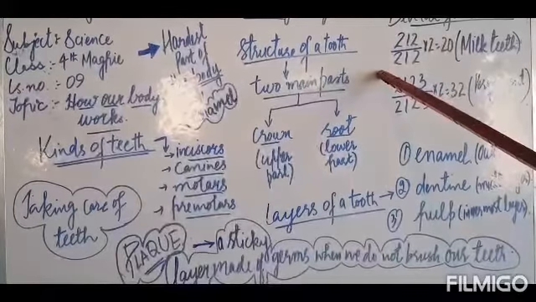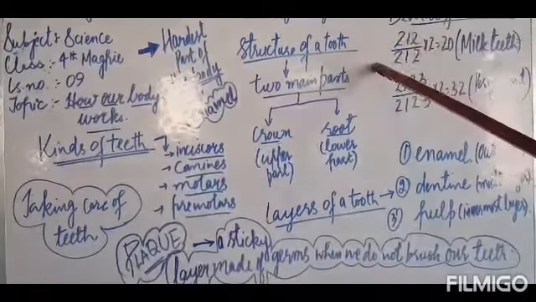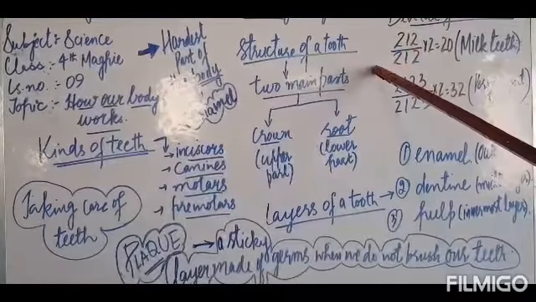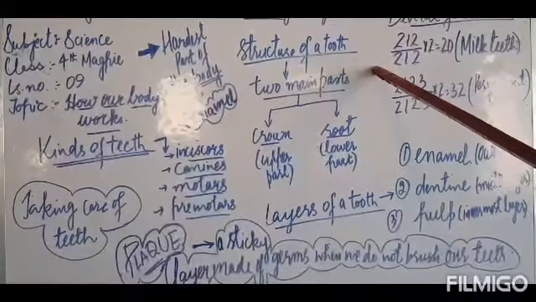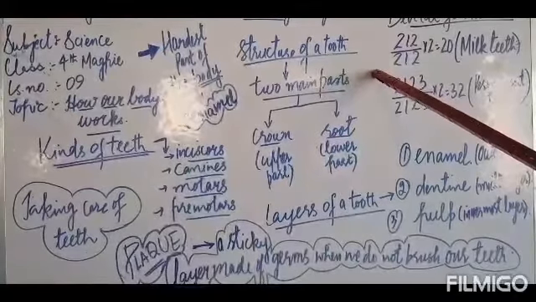Once the food is broken down into smaller pieces, it moves towards the food pipe. So our teeth help us in breaking down the food into smaller pieces. They also help us to bite the food, to tear the food, and also to grind the food.